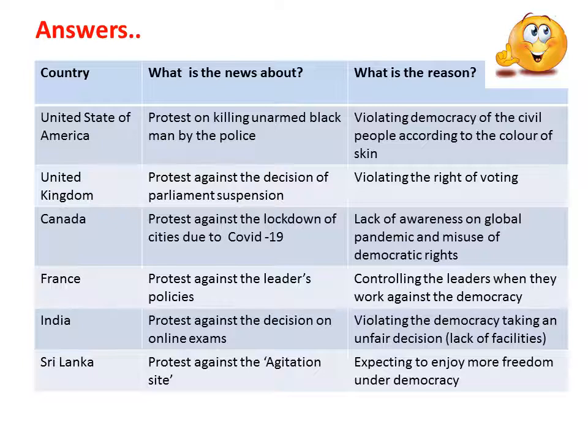The picture is about the protest against the killing of an unarmed black man called George Floyd. Why do they protest in such a way? Yes, because it violates democracy. You can remember, under democracy, freedom, equity, and rights are treasured.